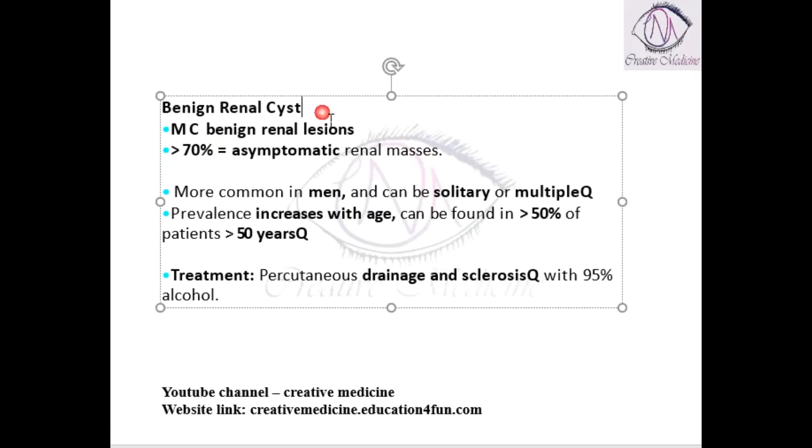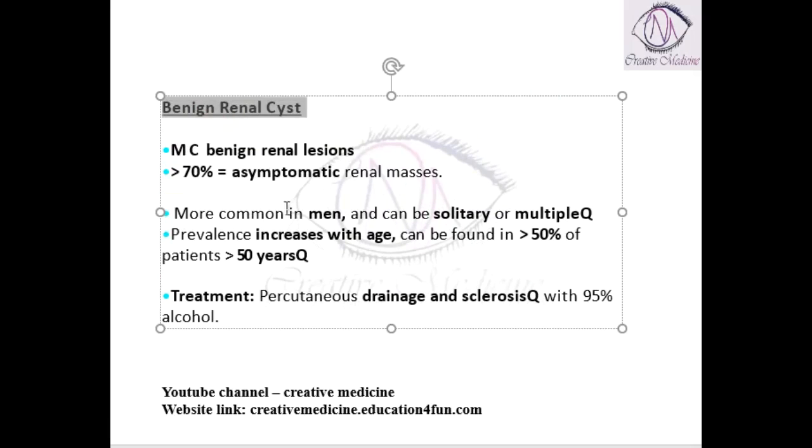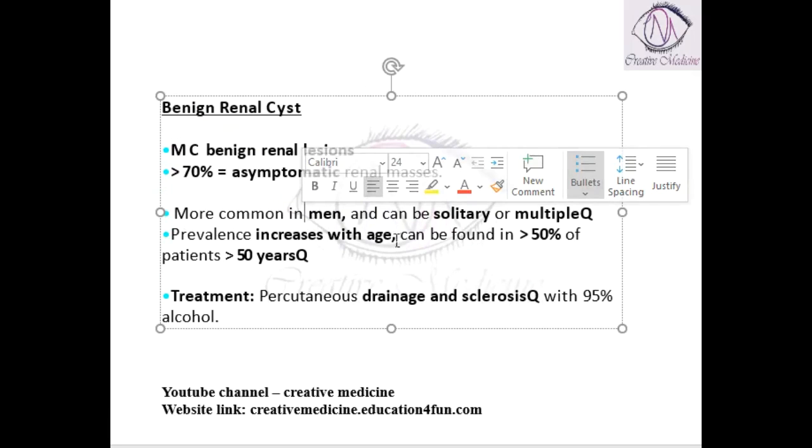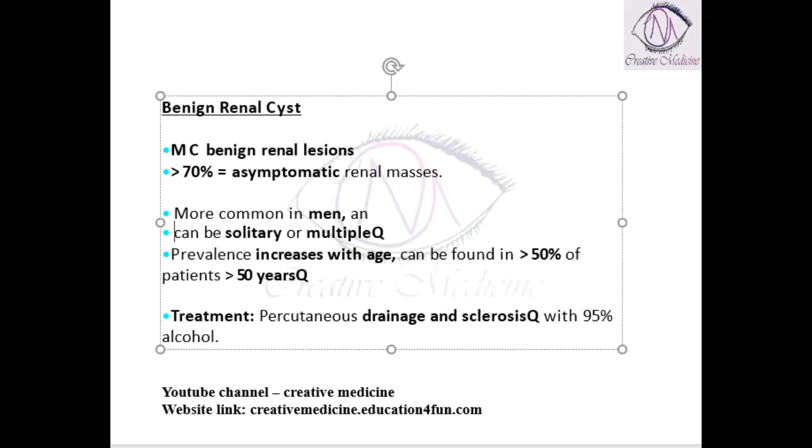These benign renal cysts are more common in men. They can be solitary or they can be multiple.